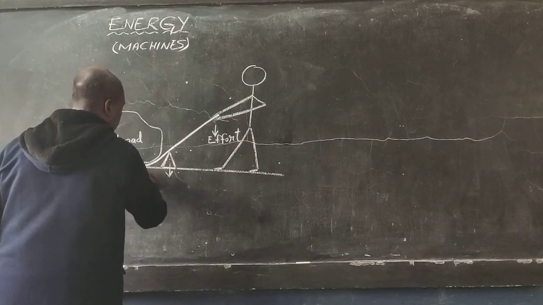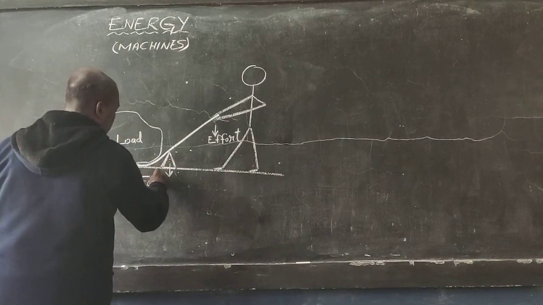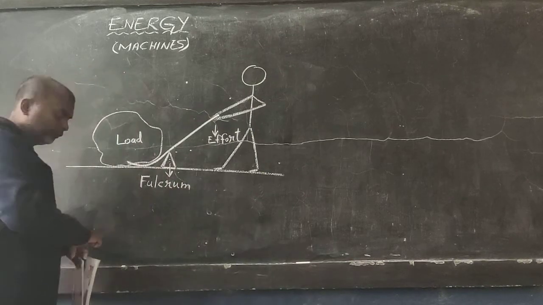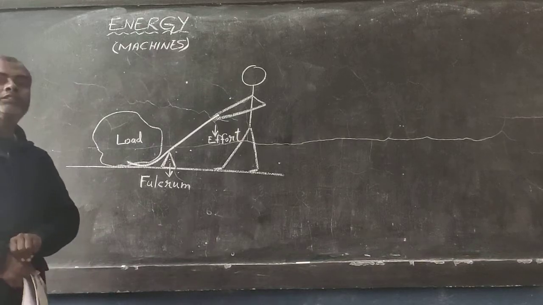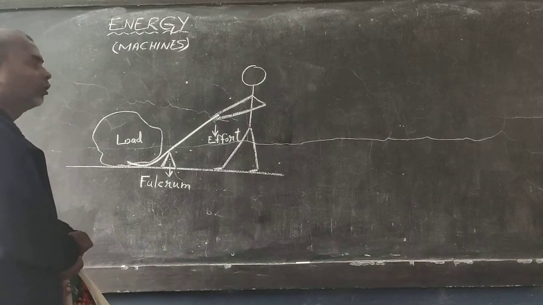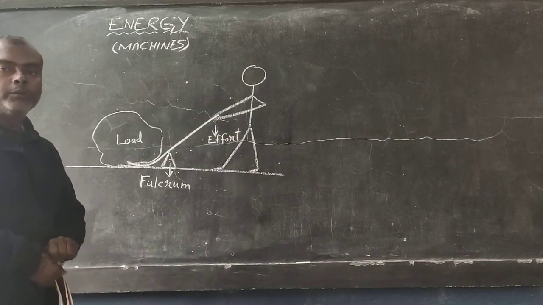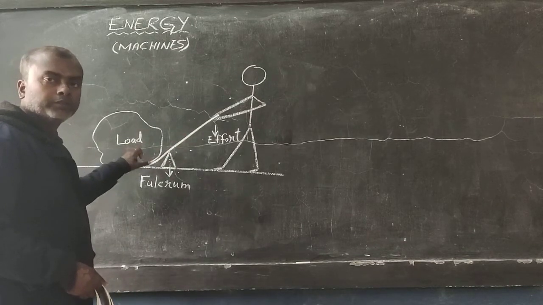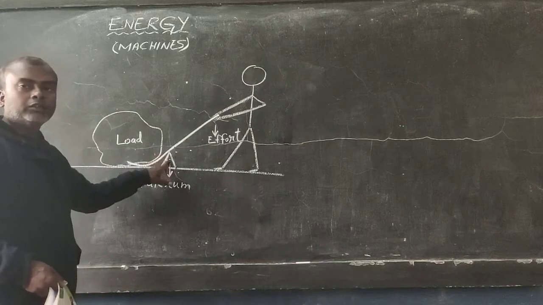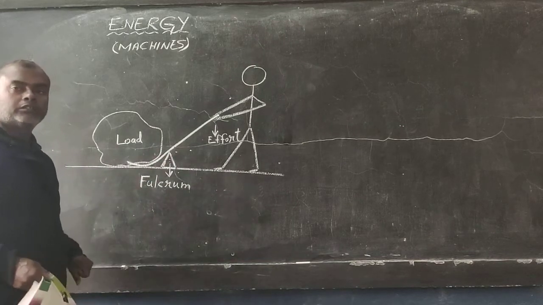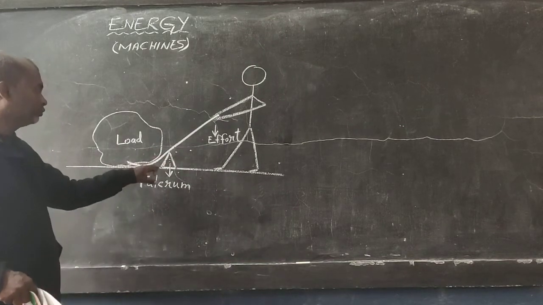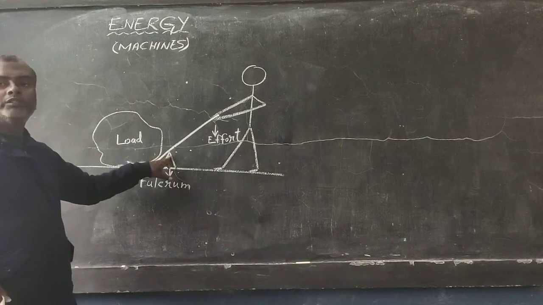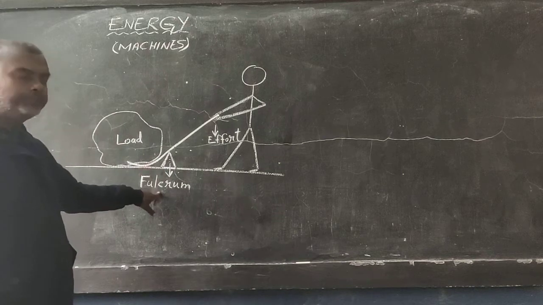This is a new word for us. Fulcrum is a point on which a machine rests, or on which a machine is free to move about. So whatever movement this machine may do to move this load is done on this particular small stone that you can see in that picture that I showed you. I have drawn it this way, and this particular object on which the machine is resting is called fulcrum.